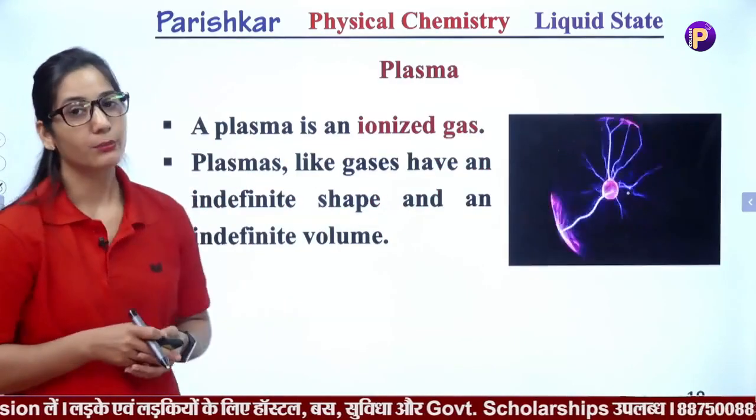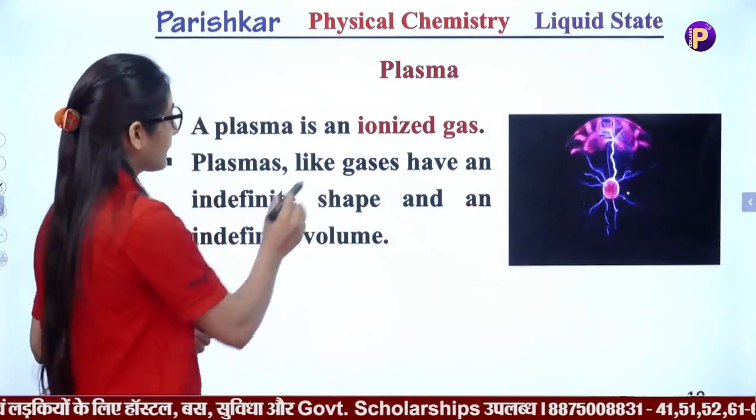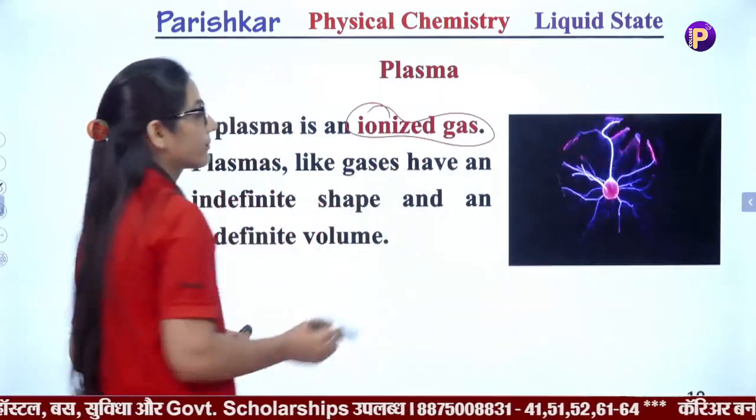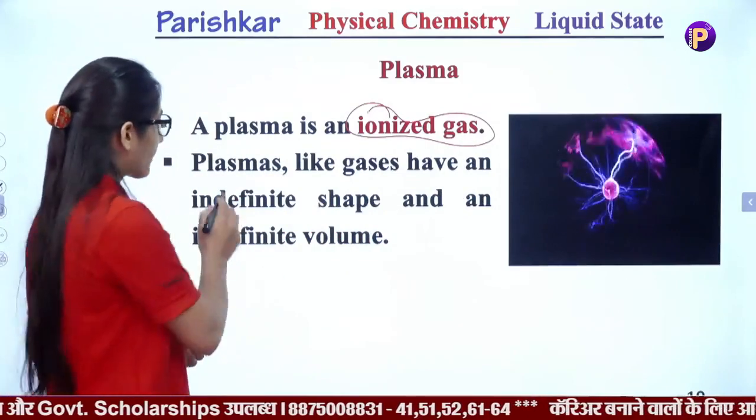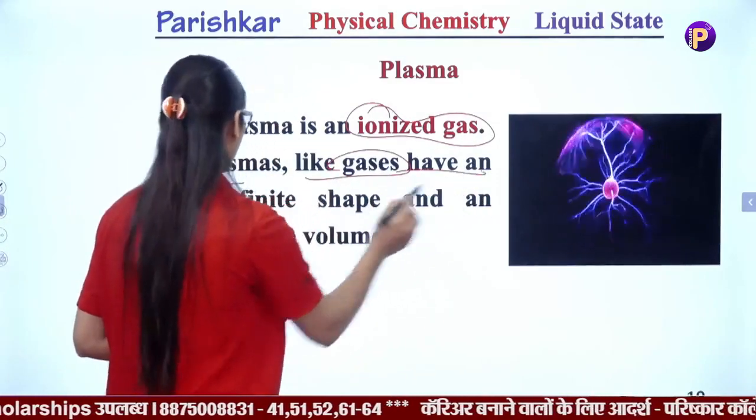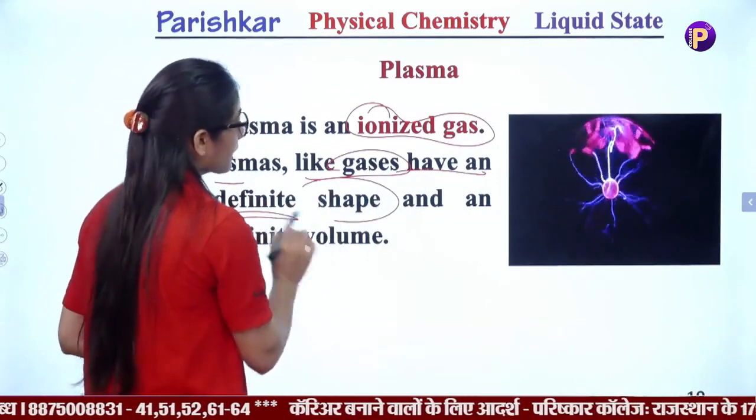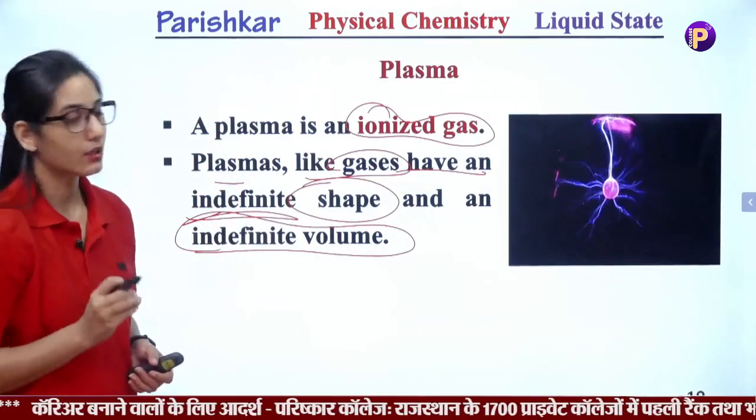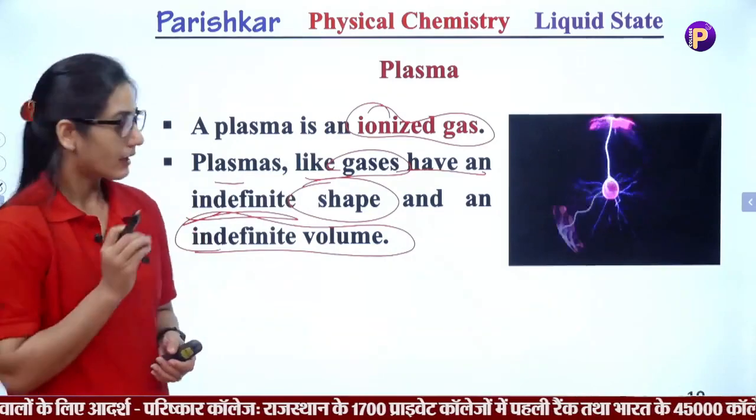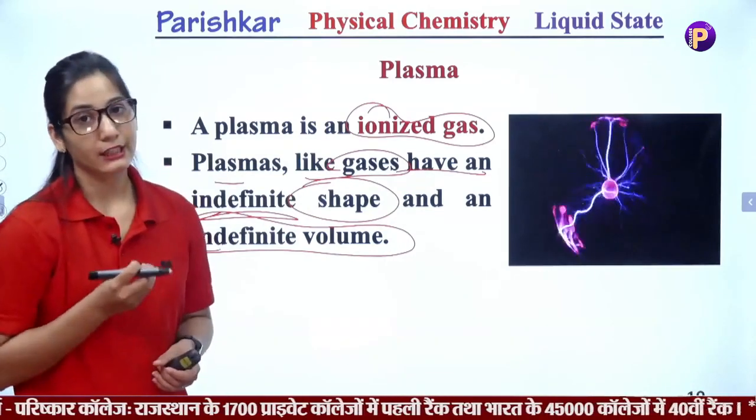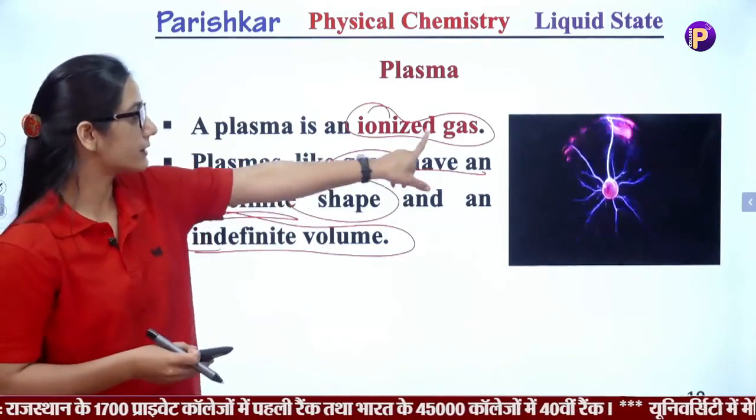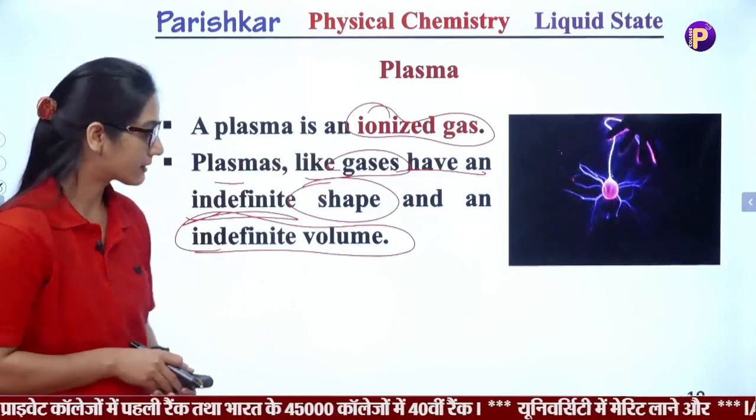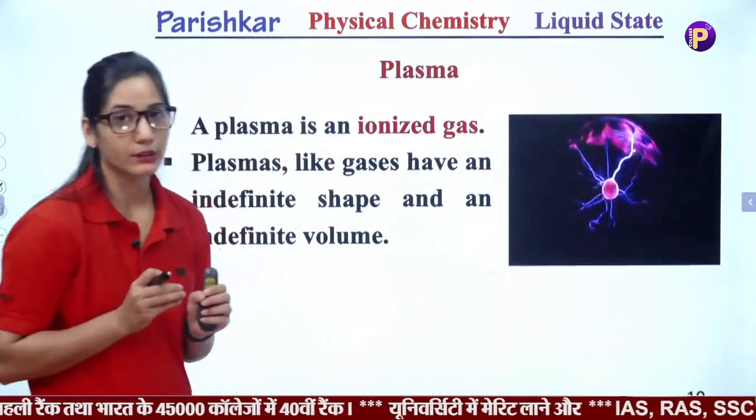Now take a look at plasma. Plasma is an ionized form of gas. Plasma, like gases, has an indefinite shape and an indefinite volume. Plasma is also a state of matter. Then what kind of state is it? It is the ionized form of gases. It means we have to take a look at the process.